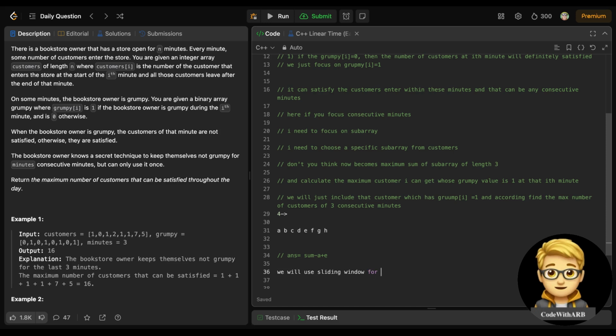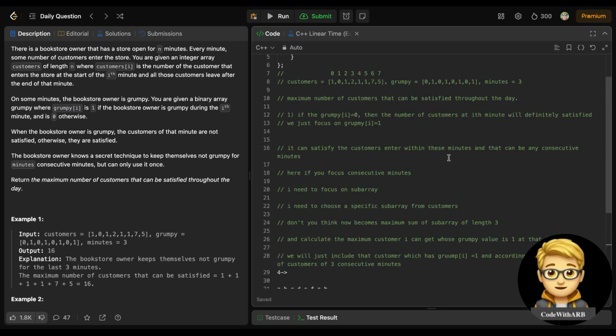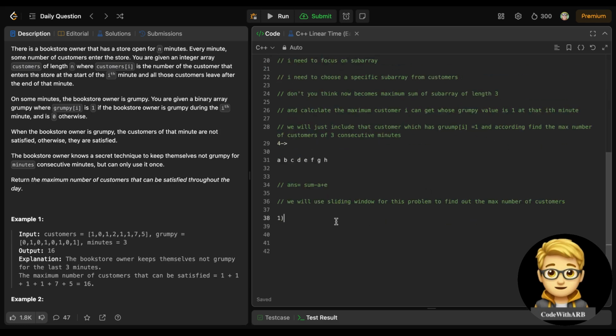So basically we will use a sliding window for this problem to find out the max number of customers, right? One thing is what the max customers we will get in these minutes.